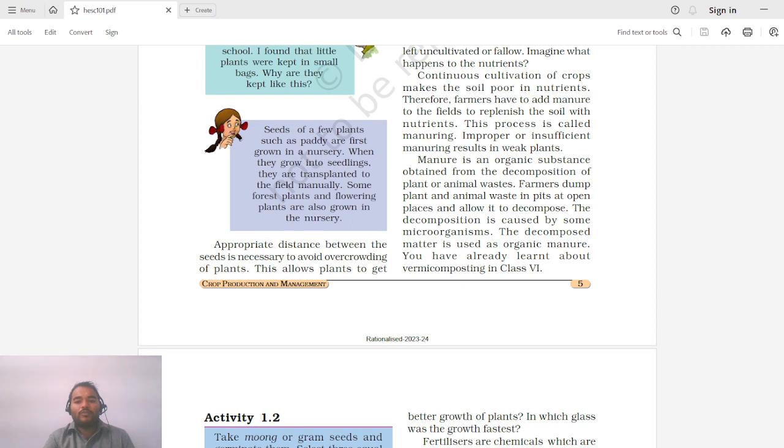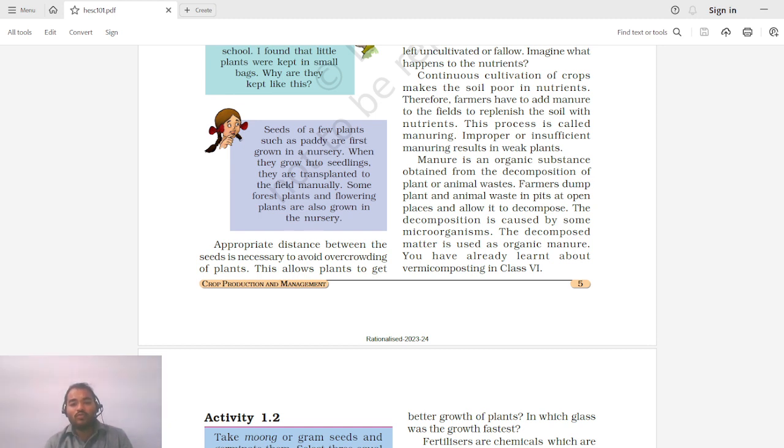Manure is an organic substance obtained from the decomposition of plant and animal waste. You may have seen leaves and stems of plants decomposed, and some manure is obtained.